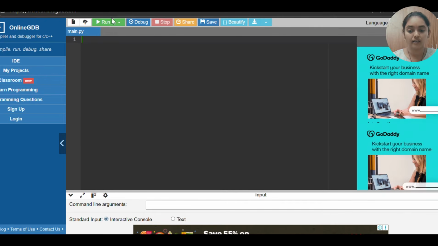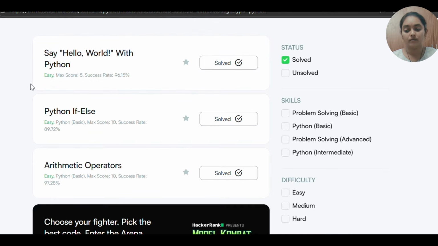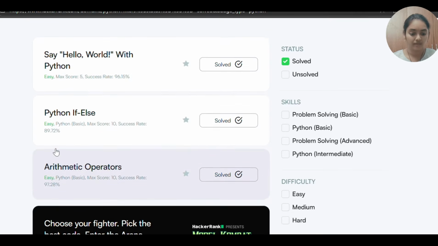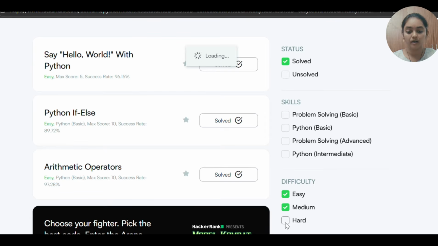And coming to HackerRank, when you log into the HackerRank portal, there will be a Python developer version. You can go through that and select your language, Python, Java, whatever it is. After your login, this will be the scenario. There are difficulty levels: easy, medium, and hard. They will provide all questions on that, unsolved and solved. Whatever box you check, they will give you the questions.